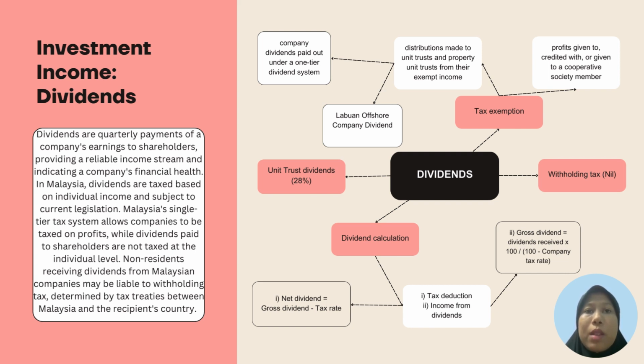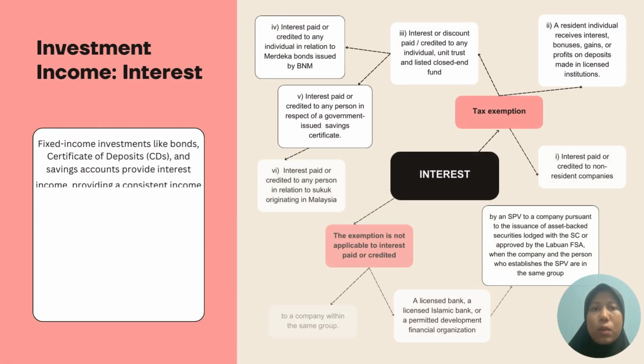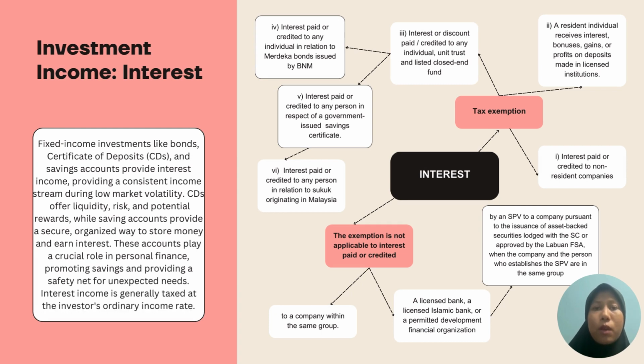The exemption for dividends is dividends to cooperative societies, unit trusts, property unit trusts, venture capital firms, and the one-tier dividend system. Dividends provide a constant income stream, which can be particularly attractive in times of low volatility or economic uncertainty.